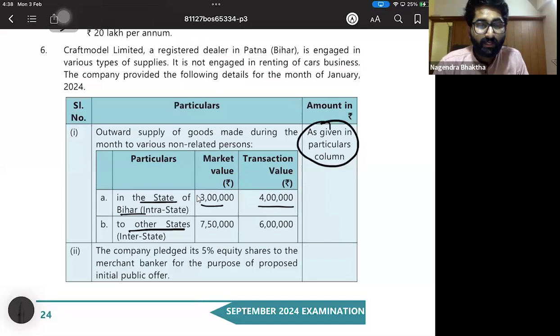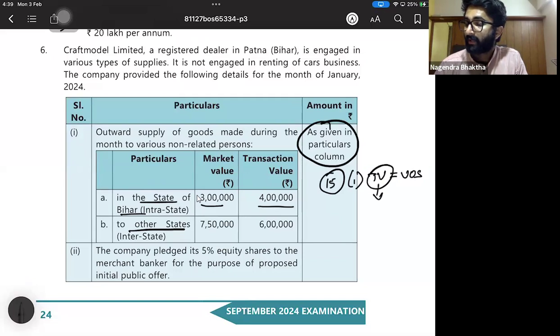If you think properly, always take transaction value, don't take market value. Why? What is transaction value? If you remember section number 15, as per section 15, subsection 1, transaction value will be considered as value of supply. What is transaction value? Price paid or payable. Correct. So here it is 4 lakhs, here it is 6 lakhs.